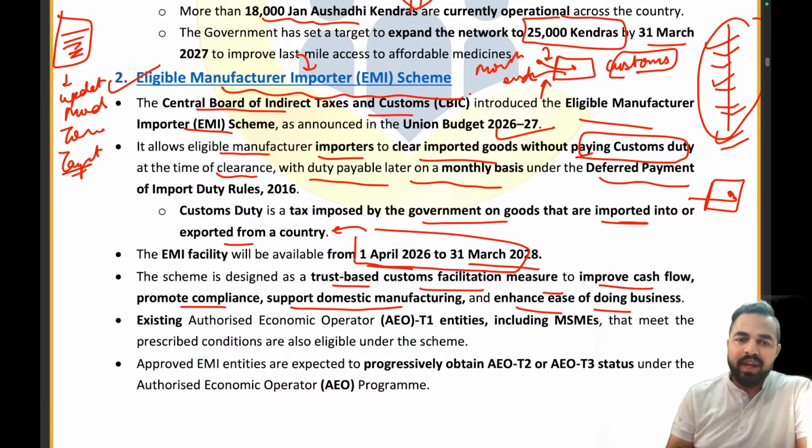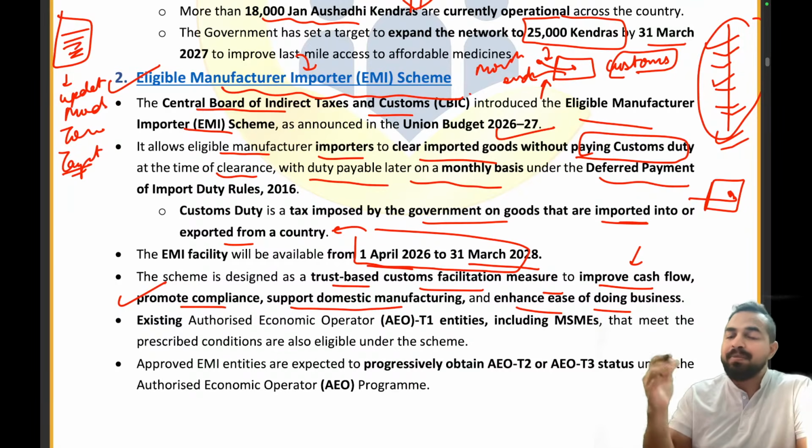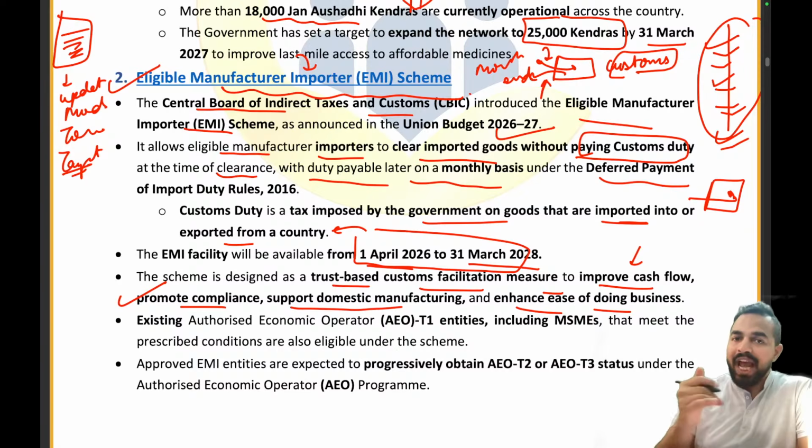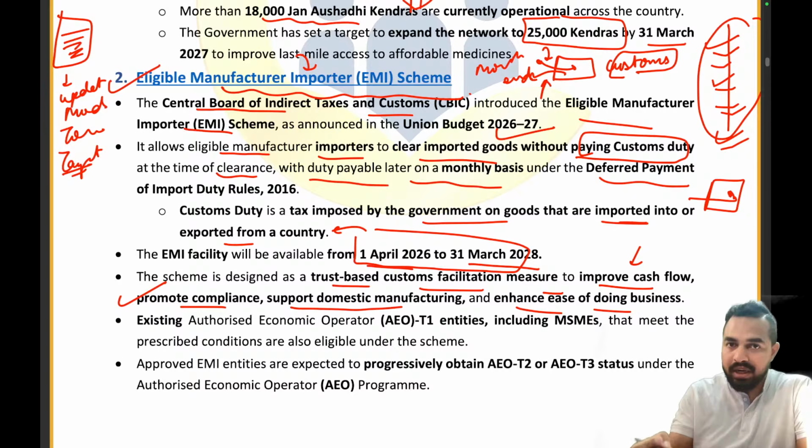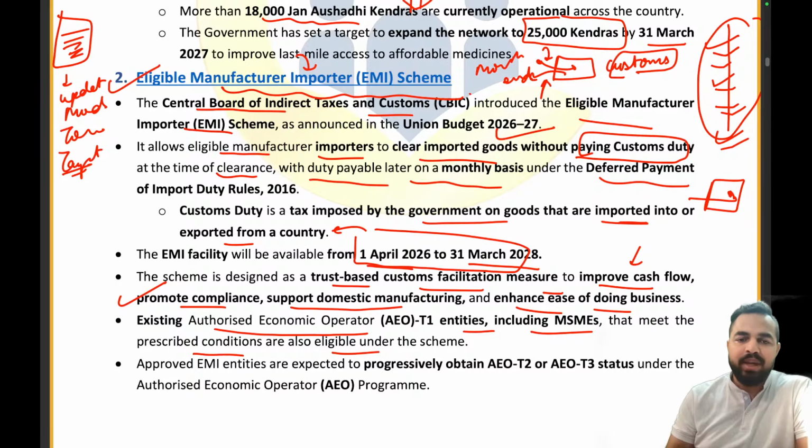Okay, so that is why the trust-based customs facilitation measure is there, which will improve the cash flow first, then promote compliances. So the people who are not complying will be punished, right? But here, as the flexibility has been provided to the persons, there will be fewer areas and fewer incidents of non-compliance. So that's how we are promoting compliances among the importers and exporters. The existing authorized economic operator entities, including MSMEs that meet the prescribed conditions, are also eligible under the scheme.